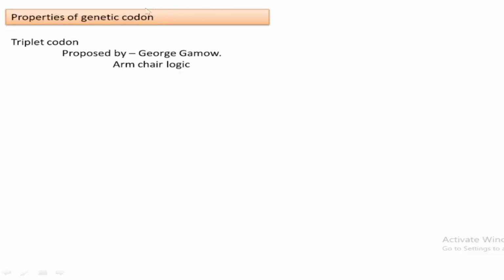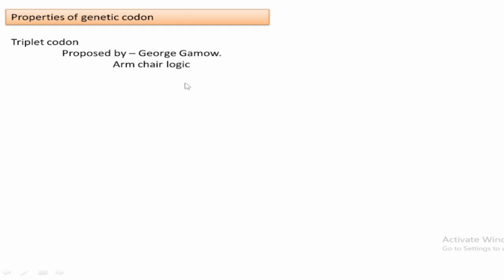Okay. Properties of the genetic codon. The codon is a triplet codon. How did we all come to know that the codon corresponding to a particular amino acid is composed of 3 letters? That triplet form of each codon was proposed by George Gamow, and that conclusion was a result of armchair logic.